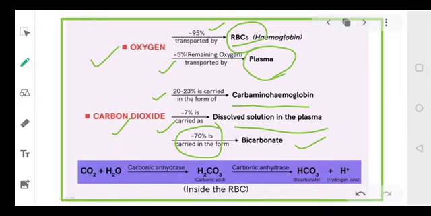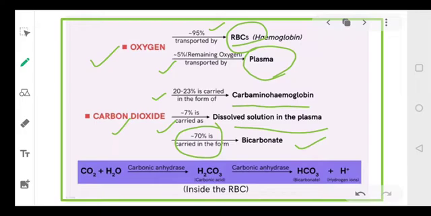So in case of oxygen, the hemoglobin is very important because it is transporting 95%. In case of carbon dioxide, the bicarbonates are important because 70% of the carbon dioxide is transported in this form. Okay, now let's see how this bicarbonate is being transported. Where is this bicarbonate that is being formed, where is it present, who is transporting it and how is it occurring?